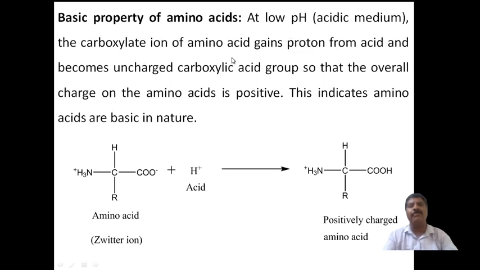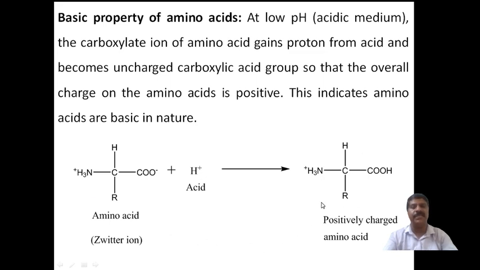The carboxylate ion of the amino acid gains a proton from the acid and becomes an uncharged carboxylic acid group, so that the overall charge on the amino acid will be positive. This indicates that amino acids are basic in nature. Basic radical means it is obtained from a base only. A compound obtained from a base is positively charged.